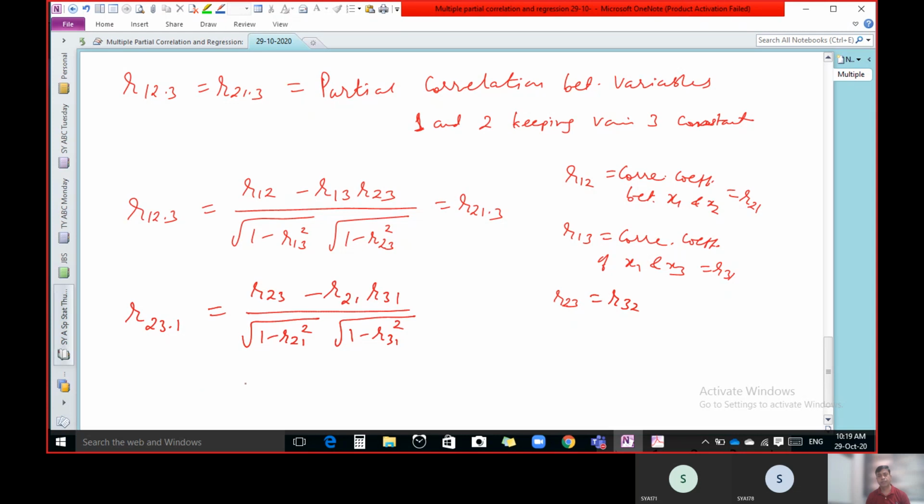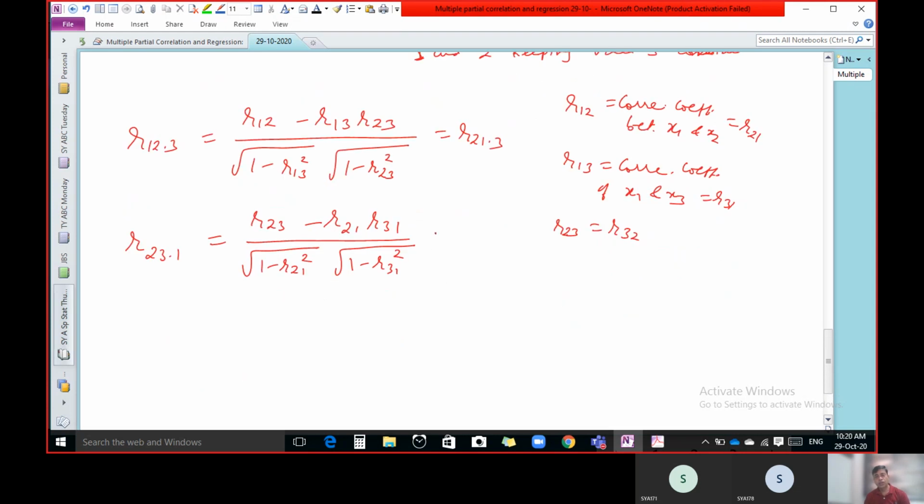This is the formula. And this is the same as R32.1.